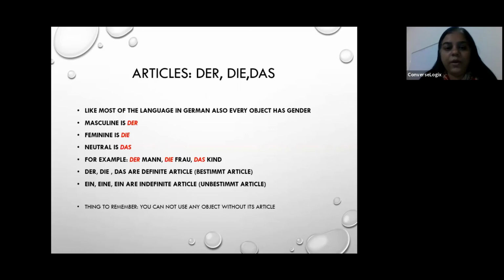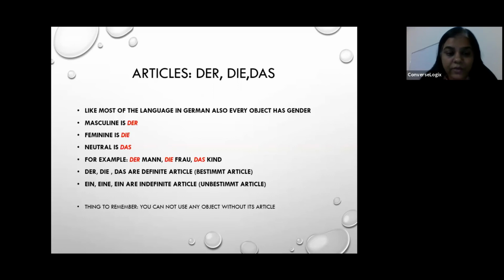I'm sure most of you already know the difference between definite and indefinite articles. When you are talking about a very specific thing, you say this man, the man, then it's der, die, das. And if you are referring to a book, a man, a lady, a plant, then it's ein, eine.